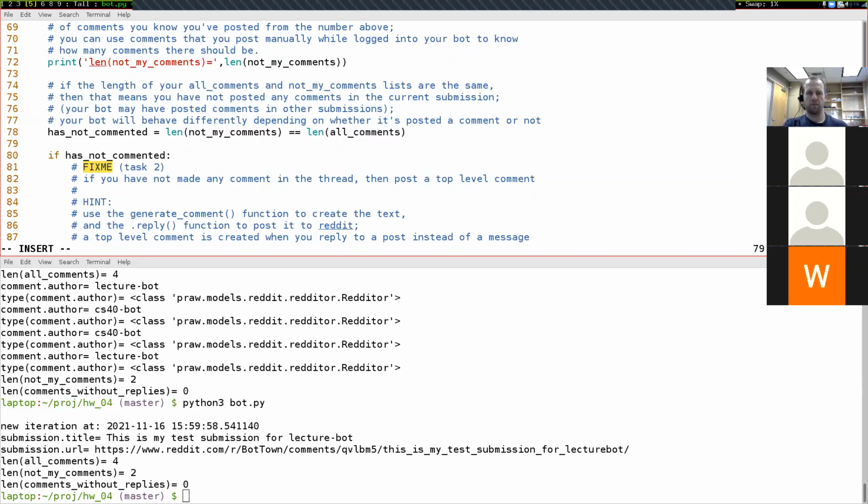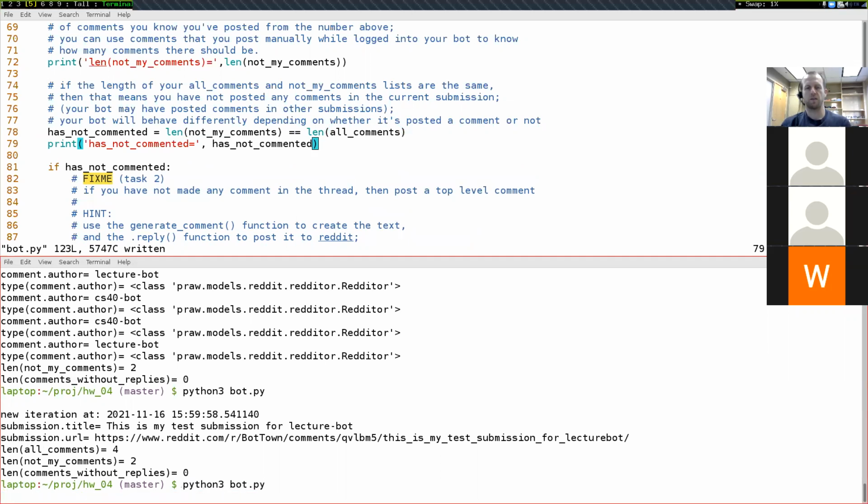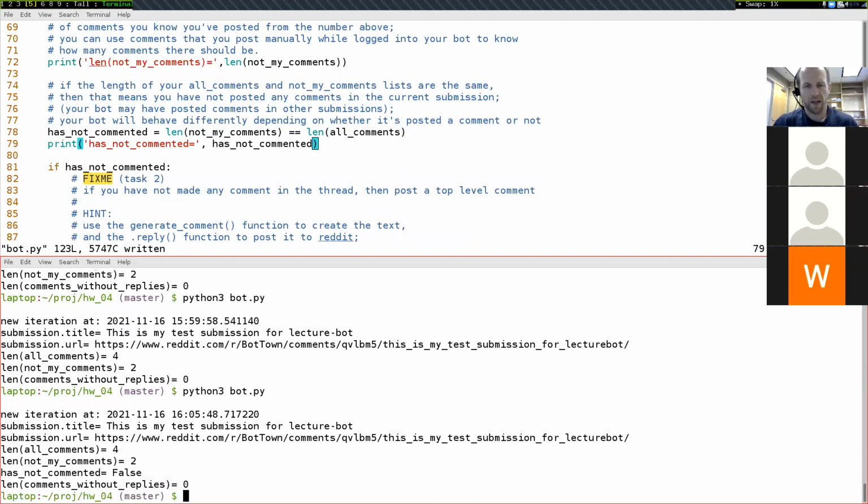In this case, we've already made a comment, so my expectation is that this will turn out to be false. Let's go ahead and test that hypothesis by printing out this variable. So let's do print has not commented equals, comma, has not commented, like that, and run this. One of the things you'll notice is that every time I'm printing something out in this assignment, I'm always telling myself exactly what it is that I'm printing. So here is has not commented, and it's equal to false.